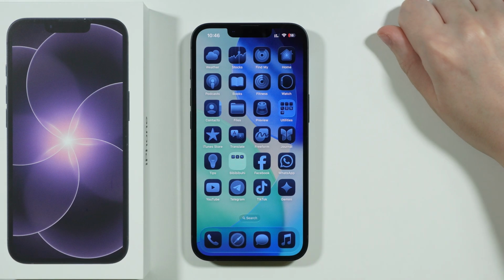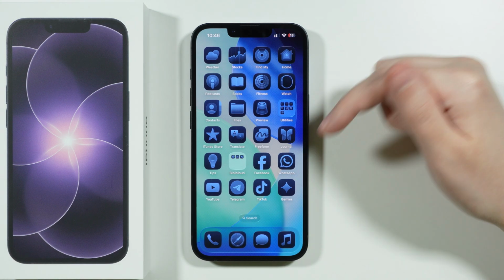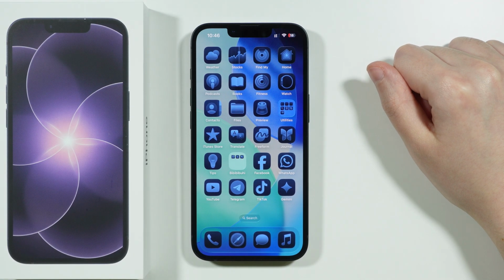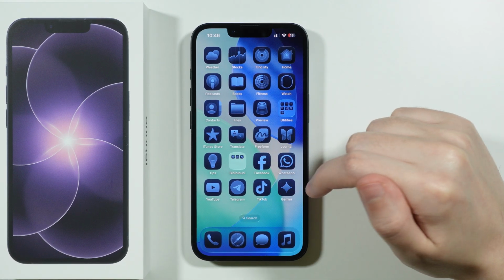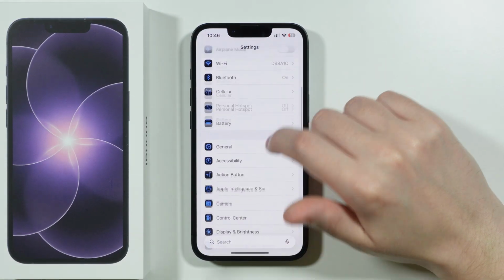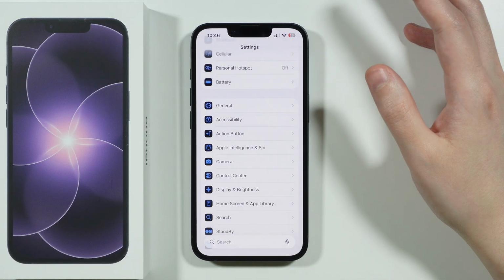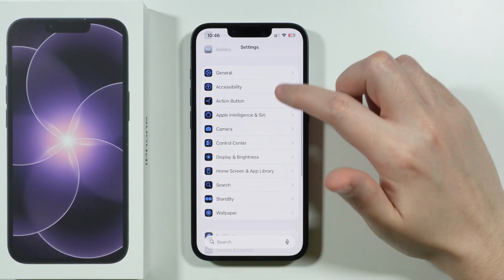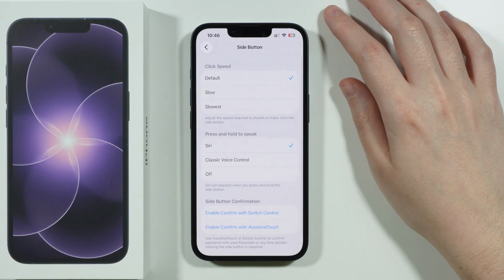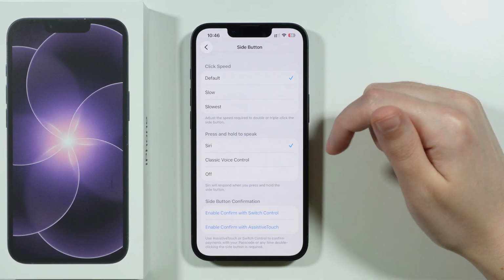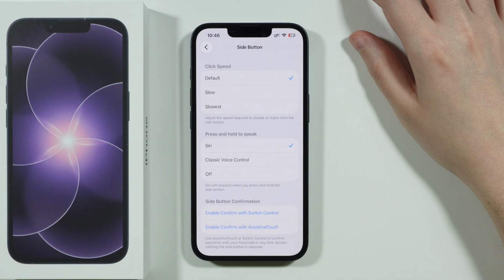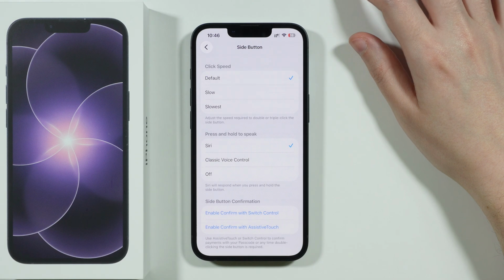If you are wondering if you can assign the Gemini app to the side button on your iPhone 17e, then the answer is unfortunately no. It is not possible to use Gemini with the side button. Usually, in order to customize the side button or the shortcut, by default, it is used to activate Siri. And if you go to accessibility in settings, then over here we can find the side button option, and in here we can decide if you want to use Siri or not. But unfortunately, even if we install a Gemini app, we cannot really replace Siri with Gemini.